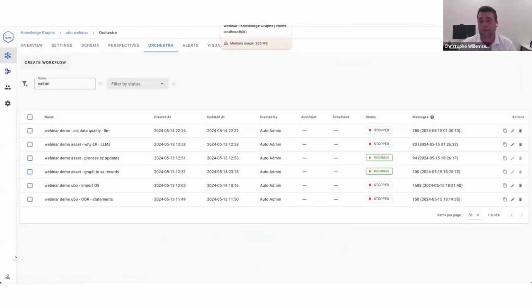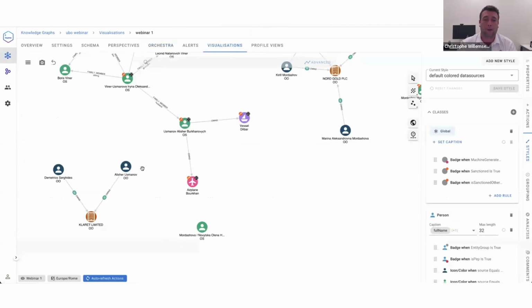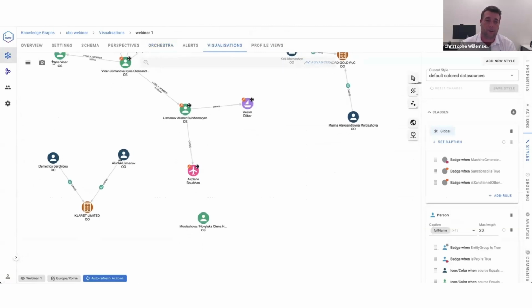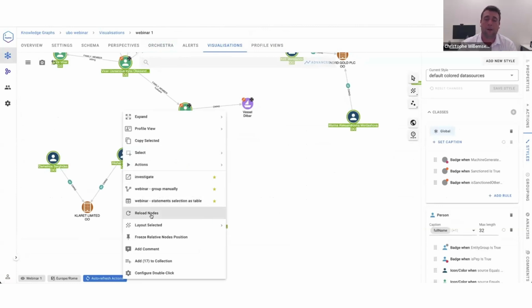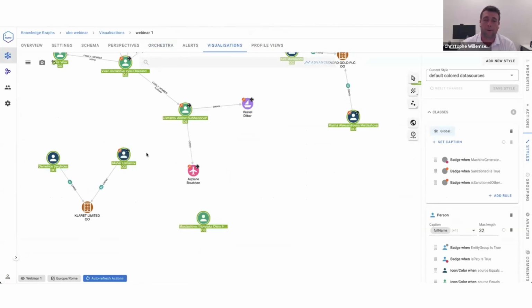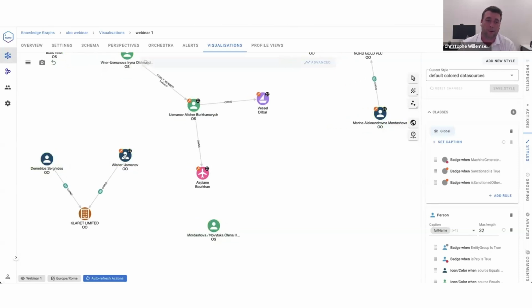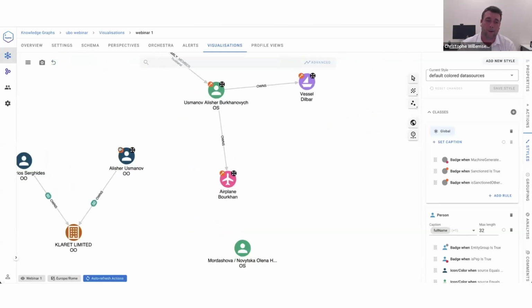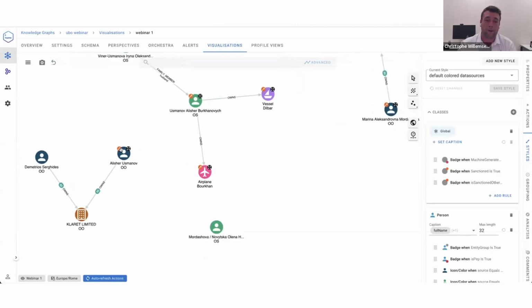All right, it's done. So what I will do now, we go back to our visualization, and I will select all persons. Right now, I will just say refresh the nodes from the database. Like, is there new information in the database that can be brought to me on the screen? And the important aspect here is that this person has a new badge, right? It's like a hammer. The hammer in our style, so this is totally configurable, says that this person has been sanctioned by any authority.